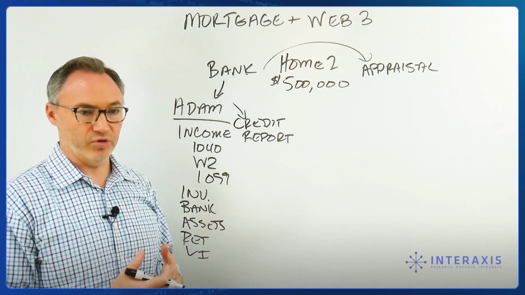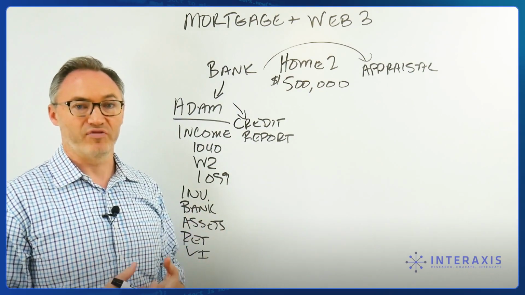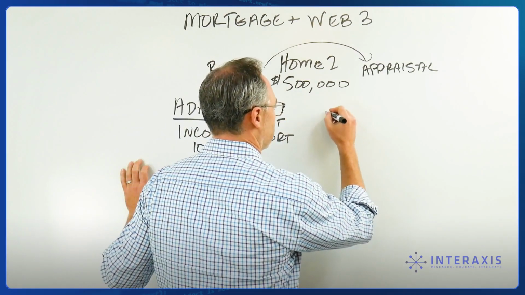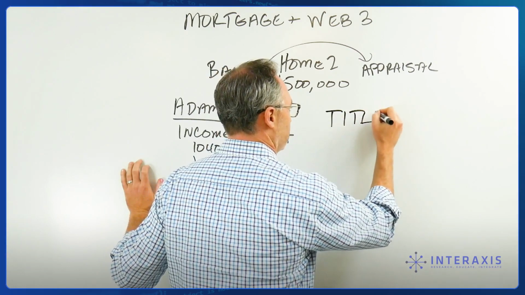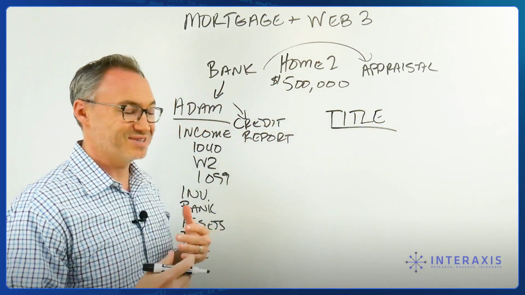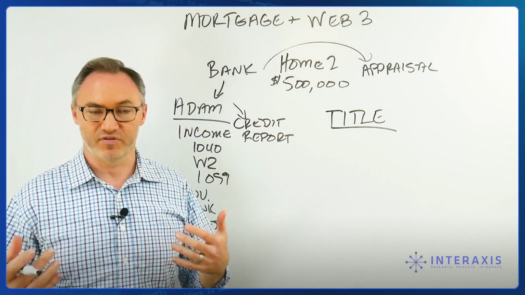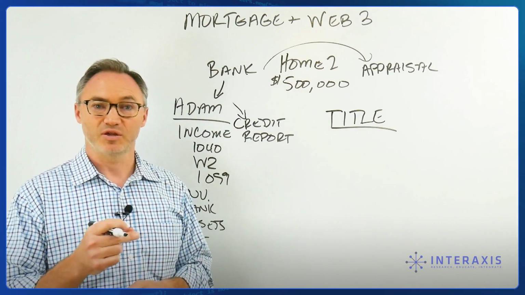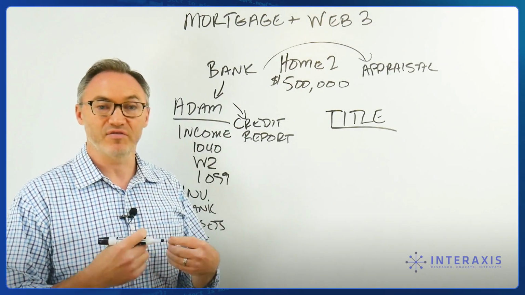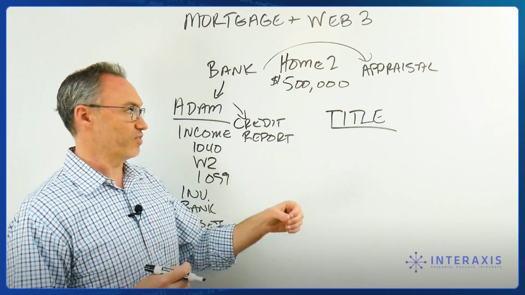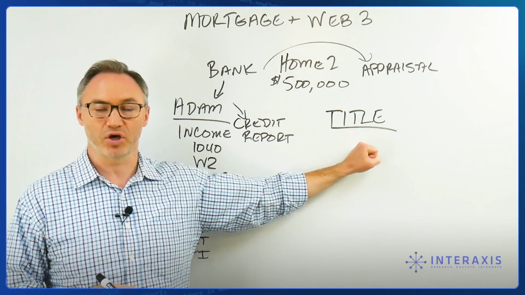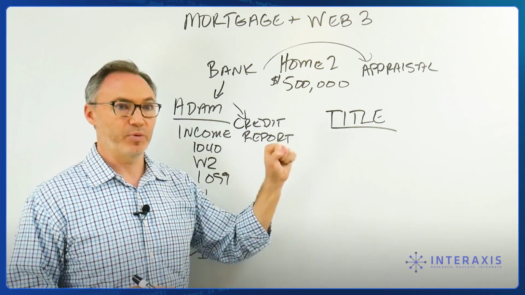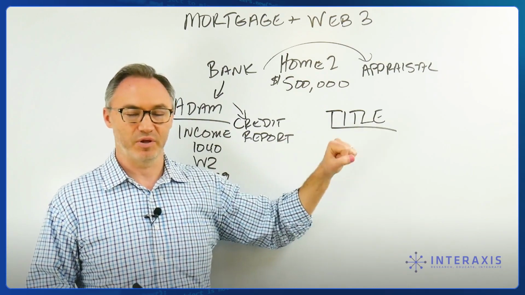So then we go through the process, and after a while, we finally get to the point where we're closing on the home. Now, this is where ourselves and the sellers go to a title company, and we purchase title insurance. We have to pay $1,500 or so for title insurance. And what is title insurance doing? Title insurance is ensuring for us that the people we are buying from, the sellers of this home, actually owned the house. They had a clear title to the house.